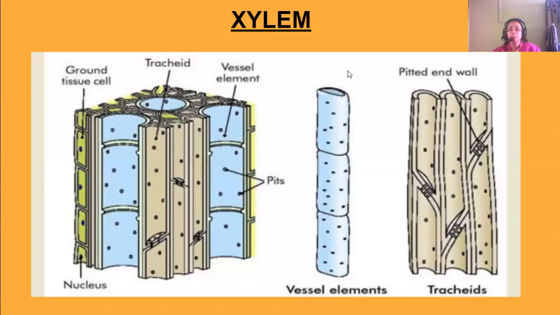Next is the picture of the xylem. This is the ground tissue. See, this is the tracheid, these are the tracheids. This is the vessels. These are the pits. This is a xylem vessel element, which looks like a pipe, tube-like. So you can see the tracheids, which have pitted walls.